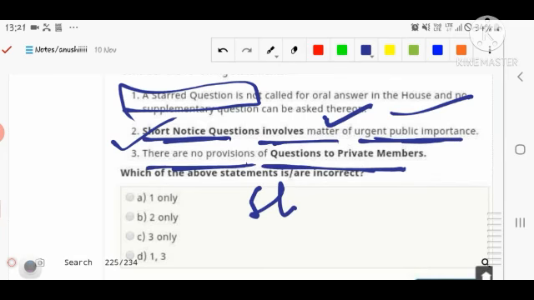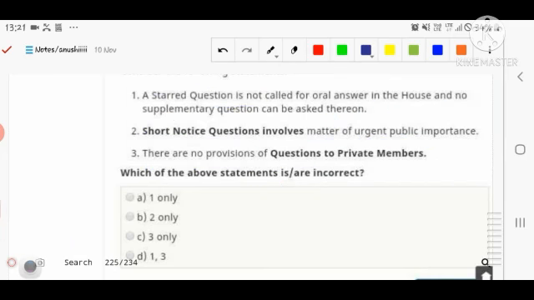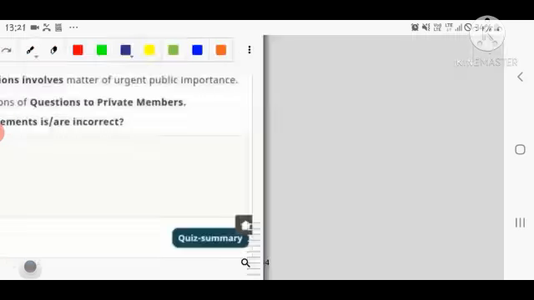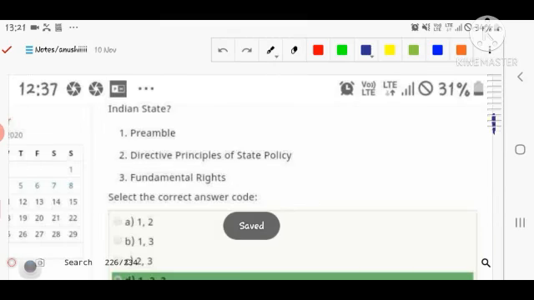Number three, there are no provisions of questions to private members. So you have to tell the correct statement. So let's see the answer here. If you are talking about the secular nature of the state, all three are correct.